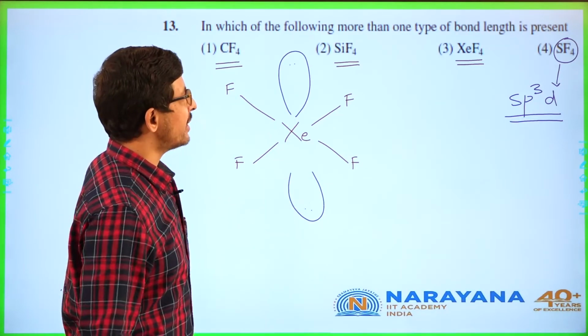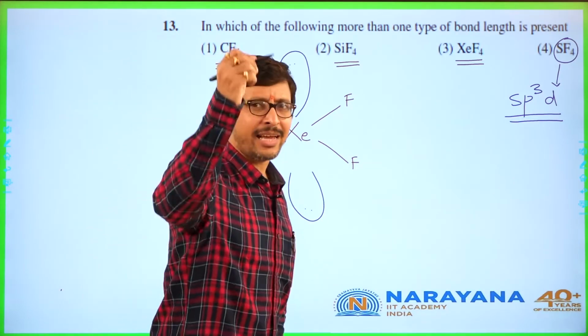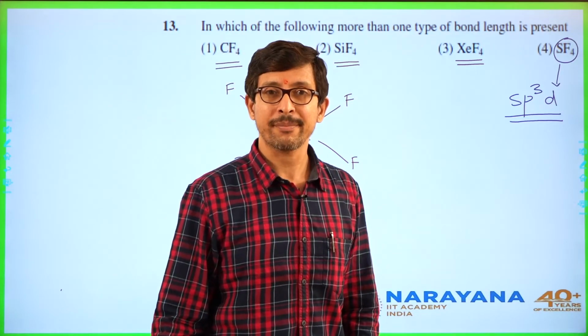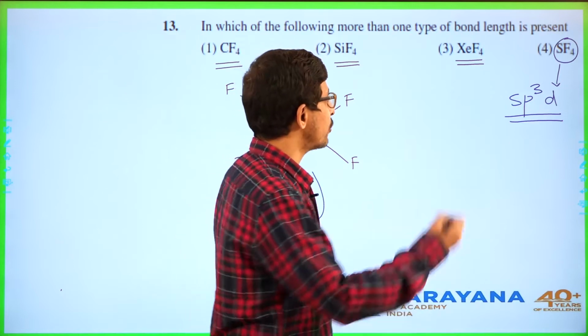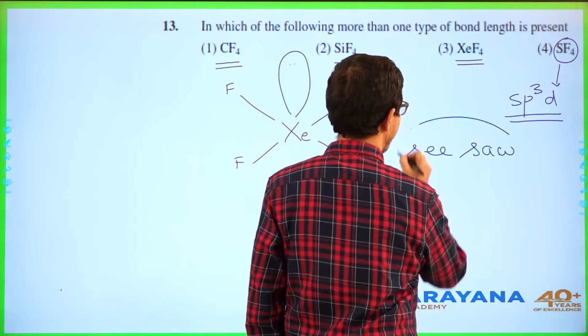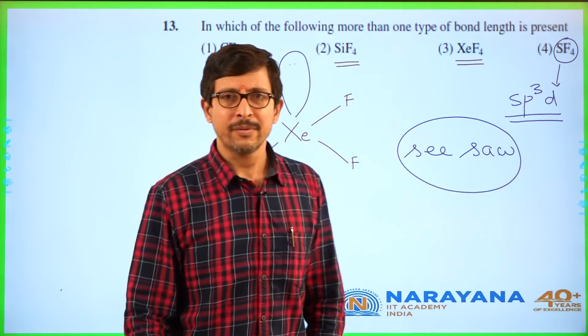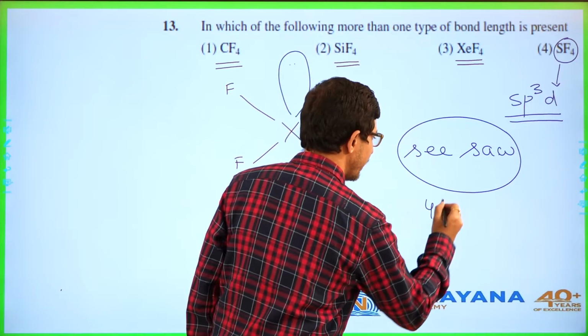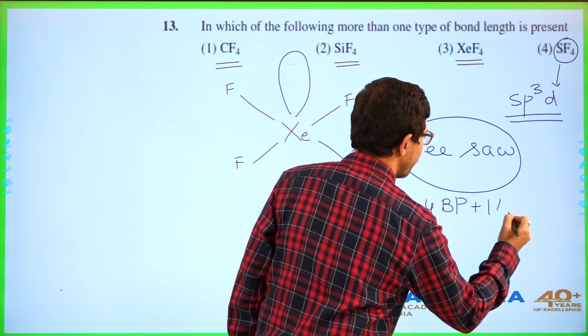In sp3d, what happened? Axial and equatorial bond lengths are not same. It is considered to be seesaw shape. So, in this you have 4 bond pairs and 1 lone pair.